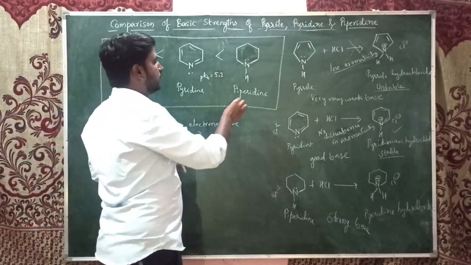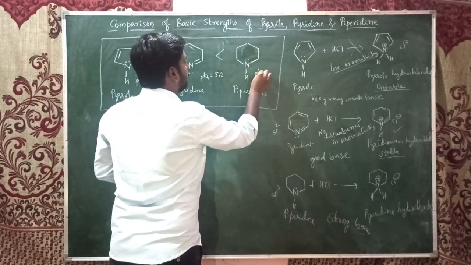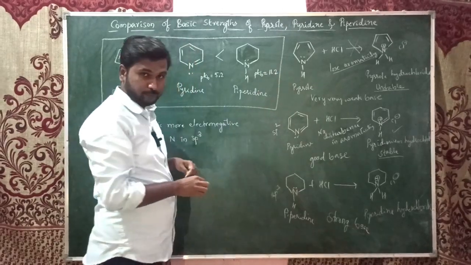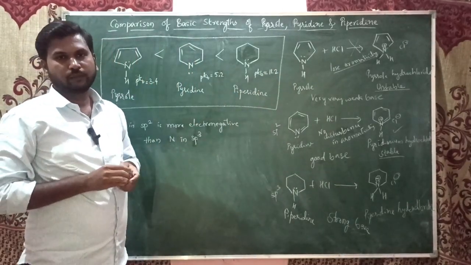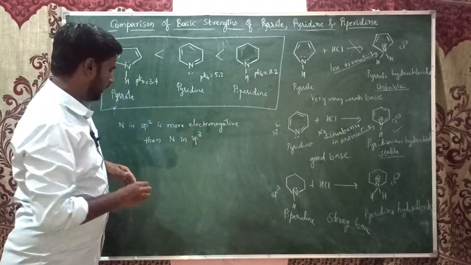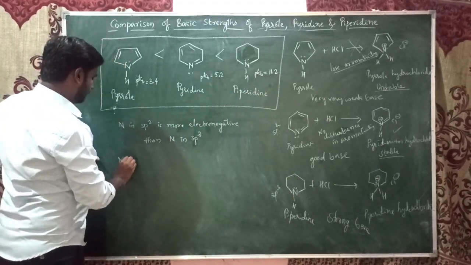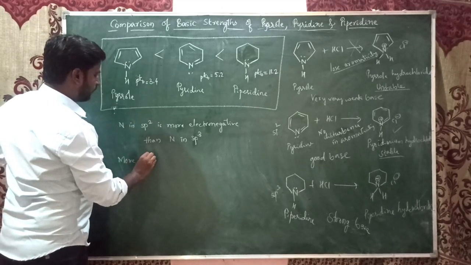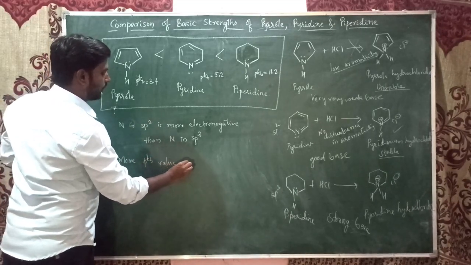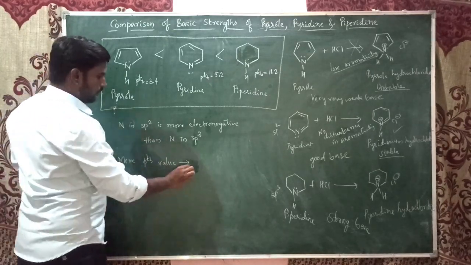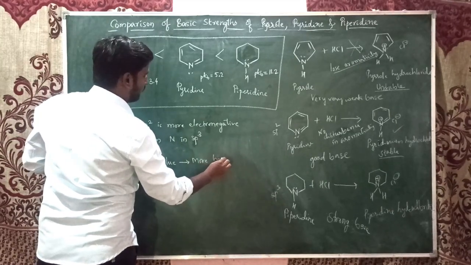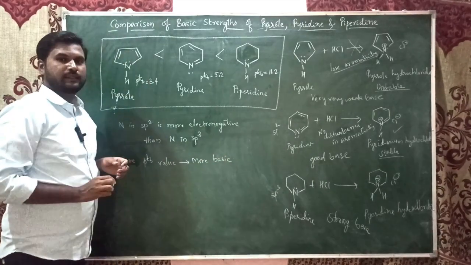And the pKb value of piperidine is about 11.2. See the value? This is the stronger base. So that also you should remember: the higher the value of pKb, the more basic it is.